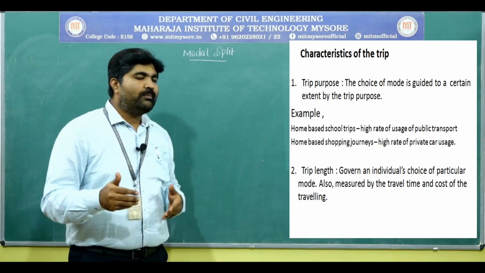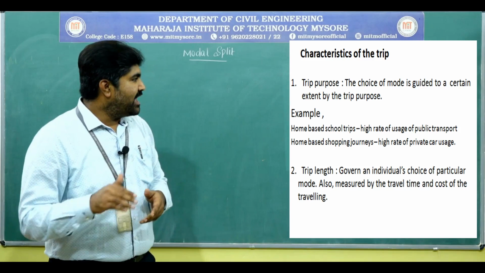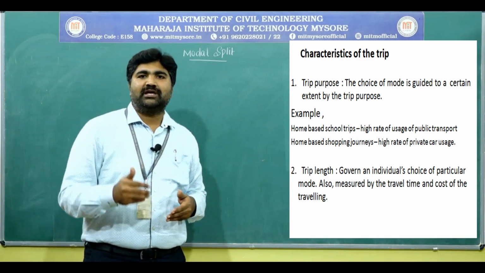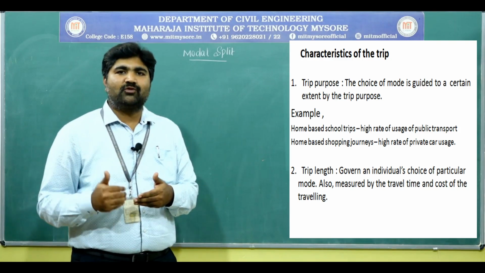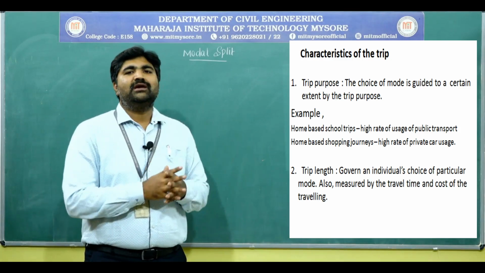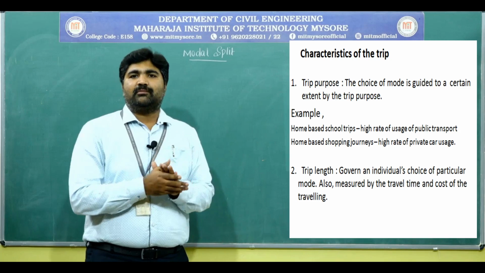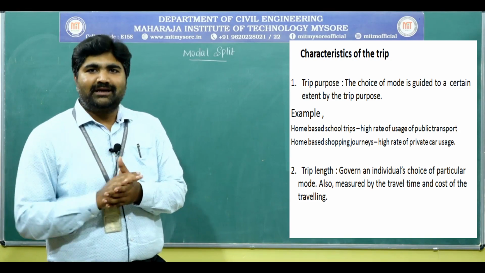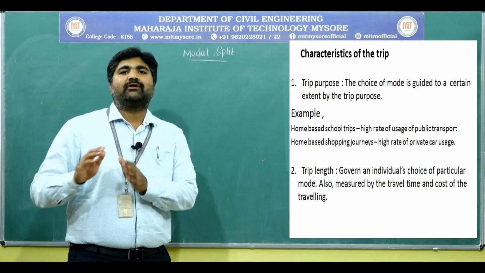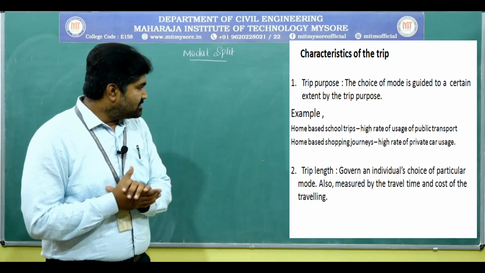Home based shopping journeys have a high rate of private car usage because of more comfort and convenience. For shopping and personalized trips, we use private vehicles or private cars.